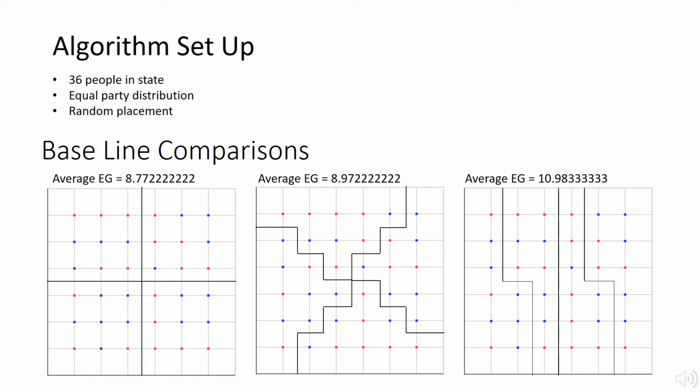The second map, which divided them in a similar but different way, had an average efficiency gap of 8.9% with the same unique values of 0 and 27 with just slightly different frequency rates. My final test was to split them up by putting the first 9 values of the array in a group, then the second 9, and so on. This had an average efficiency gap of 10.98% and produced unique values of 0%, 5%, 22%, 27%, and 33%. This is very different from the other 2 algorithms that I ran.